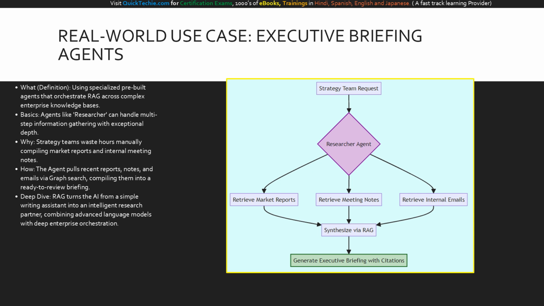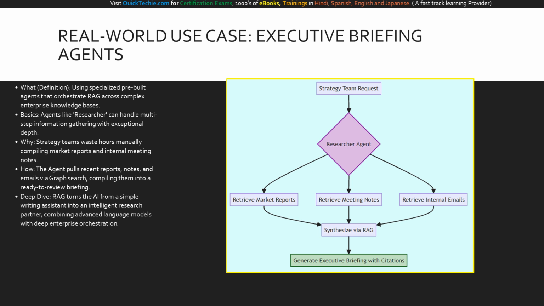Imagine your strategy team preparing for a board meeting. They typically waste dozens of hours manually digging through market reports, old emails, and meeting summaries. How does RAG solve this? The user simply prompts the researcher agent. The agent uses RAG to simultaneously search the Microsoft Graph and approved web sources, instantly compiling all that disparate data into a concise, cited briefing document ready for human review.